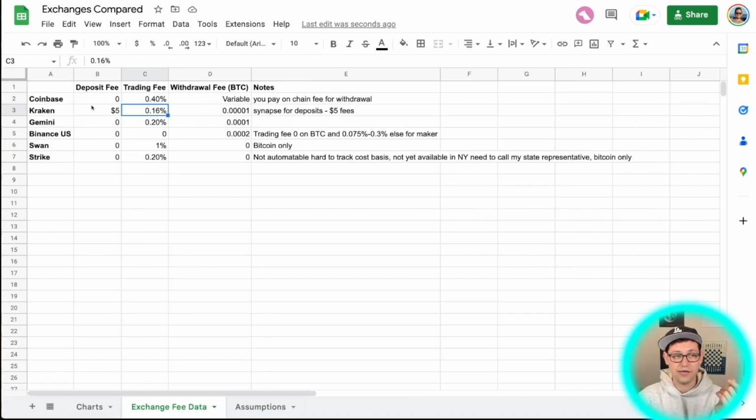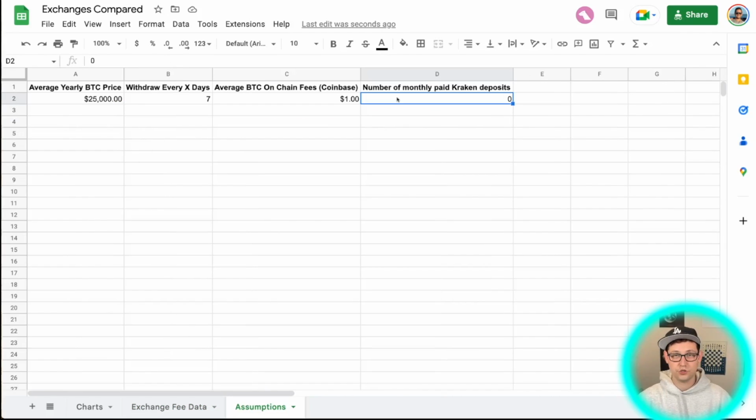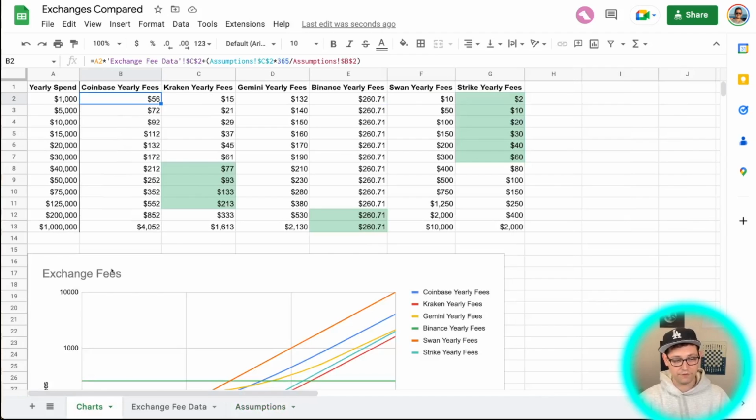But as of now, I think everyone that's using Kraken is either wiring their money into Kraken and paying wire transfer fees, or they're using this Synapse network, which I don't even know how to use, and they're being charged a $5 deposit fee. So if you were doing that and you were depositing, let's say once a month, we can see that with 0 deposits a month, if you were somehow getting free deposits, you could come over to charts and you could see that Kraken is a great option up here at $15 for $1,000 of spend, and at $40,000, it's only $77 of fees.